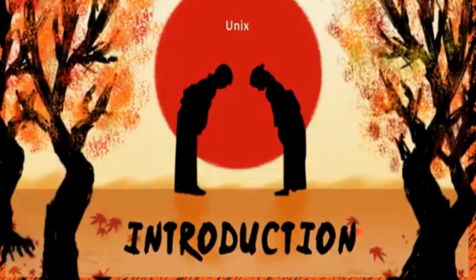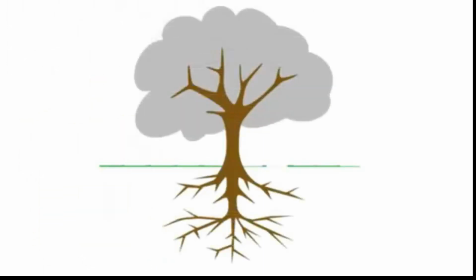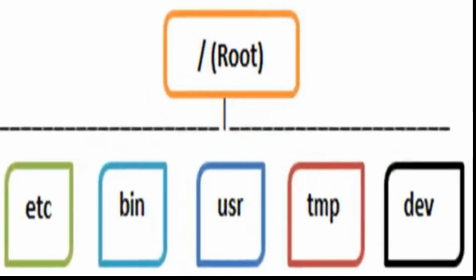Starting with the file system. On Microsoft Windows, files are stored in folders and on different data drives like C, D, and E. Unlike in Linux, files are ordered in a tree structure, starting with the root directory. The root directory can be considered the start of the file system, and it further branches out into other subdirectories. The root is denoted with /, so a general tree file system in your Linux may look like this.